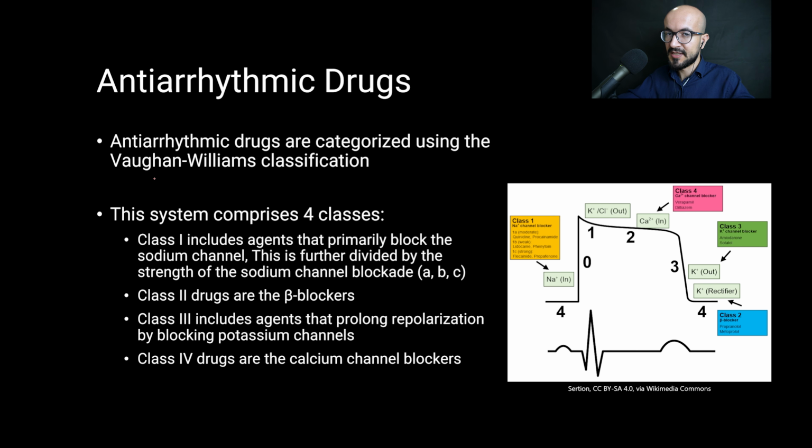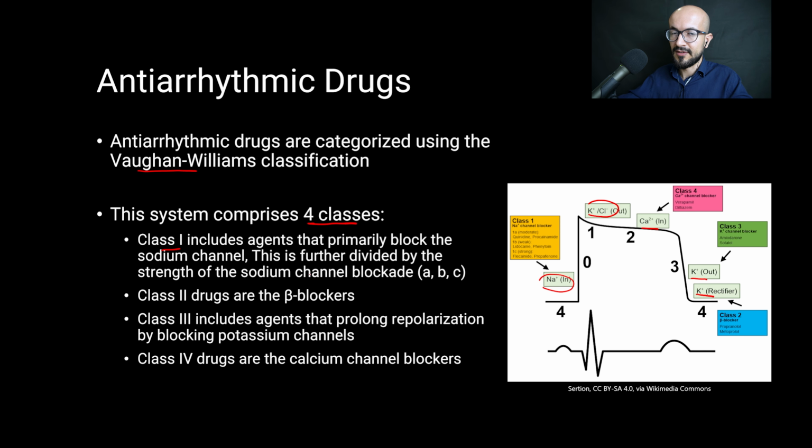Now, the antiarrhythmic drugs are categorized according to the Vaughan-Williams classification, and the Vaughan-Williams takes into account the phases of the cardiac action potential. So the cardiac action potential starts with the sodium in, then the potassium chloride out, then the calcium in, then the potassium out, and then the potassium back in. So the Vaughan-Williams contains 4 classes of medications.